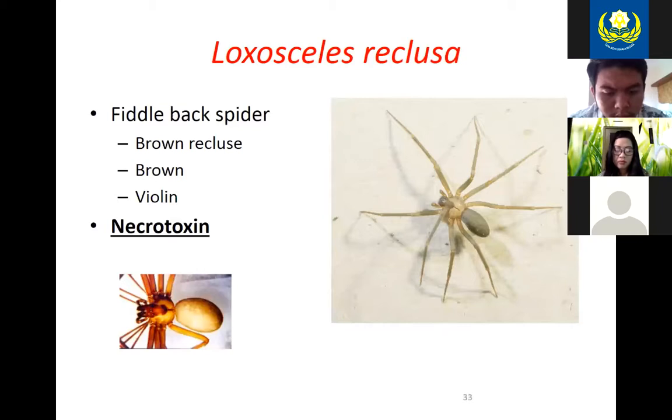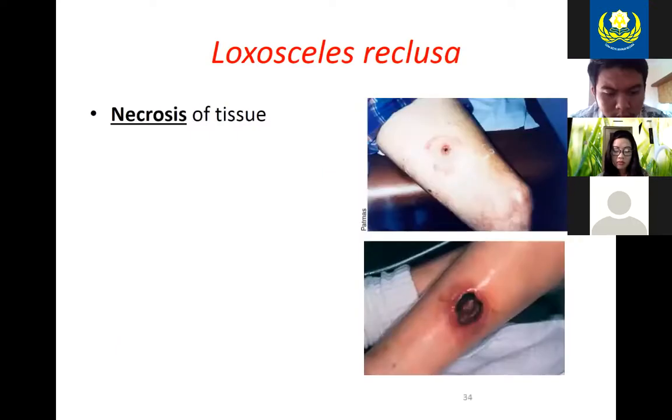I will warn you that the next couple slides that I'll show you are going to be graphic. I'm going to show you some people who have been bitten by a brown recluse and how bad some of these bites can really get. This particular image just shows you mild necrosis of tissue, but the tissue is dying in the area where they bite you.